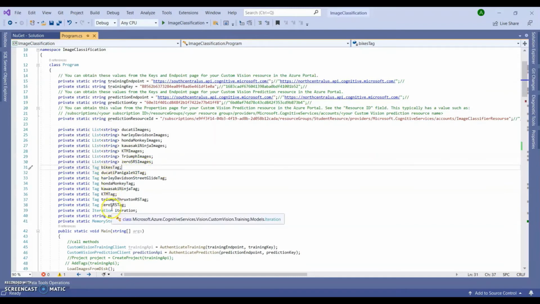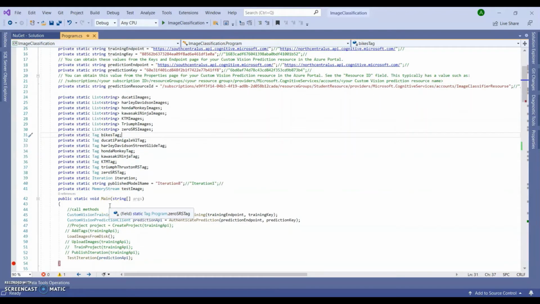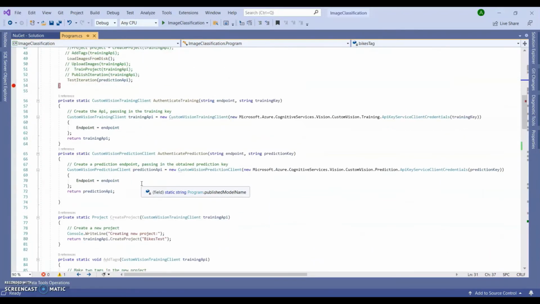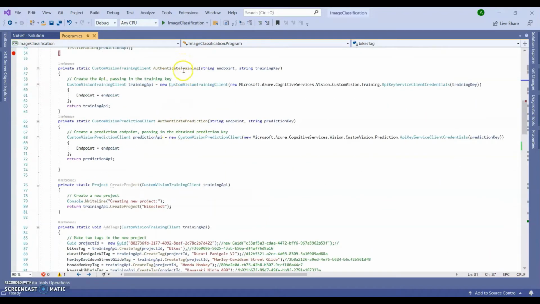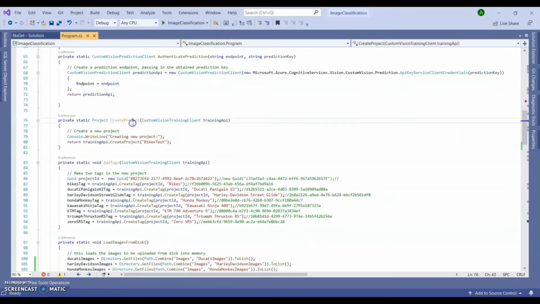Then I have declared some tags for each and every type of the bike. Then I have declared iteration, and in my initial method I first authenticate the training and then authenticate the prediction. To do so, I have used the endpoint and the training key, which I have declared in the initial part of the code. And this is the method that I have used to authenticate the training and the prediction. Then I have created the project.